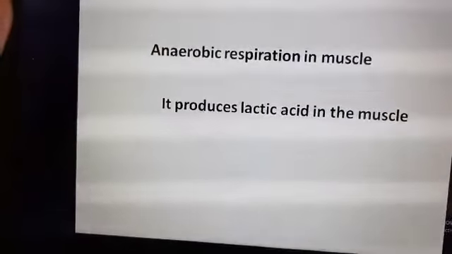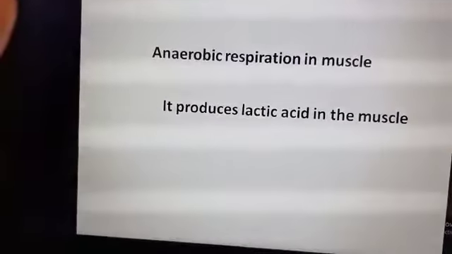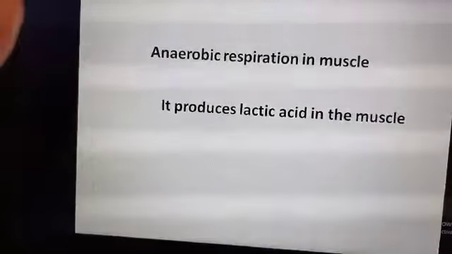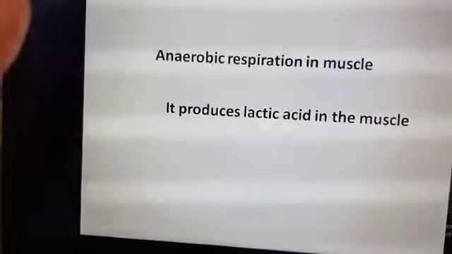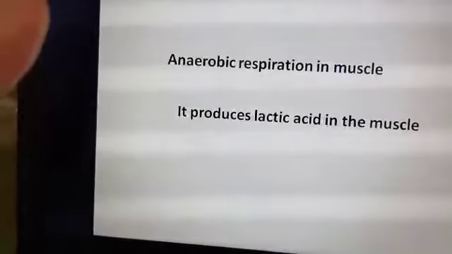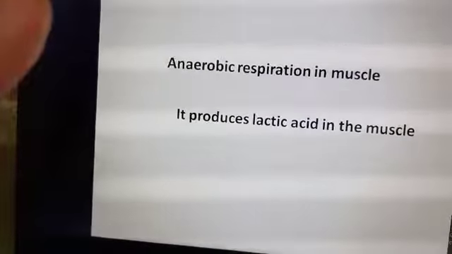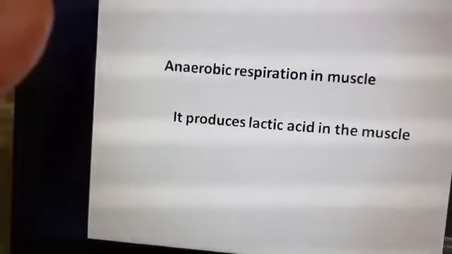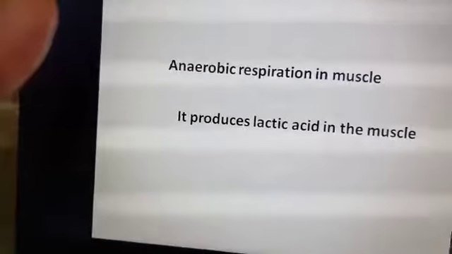How does it happen? During heavy exercise some of our muscles respire anaerobically, and the anaerobic respiration by muscles brings about the partial breakdown of glucose to form lactic acid. The lactic acid accumulates in the muscle, and the accumulation of lactic acid in the muscles causes muscle cramps.